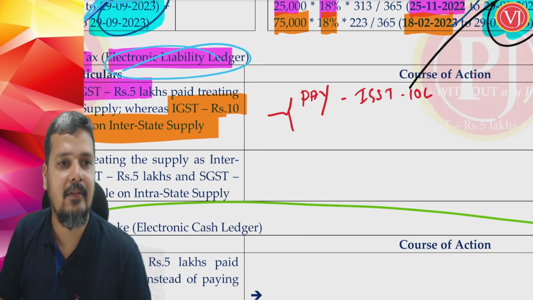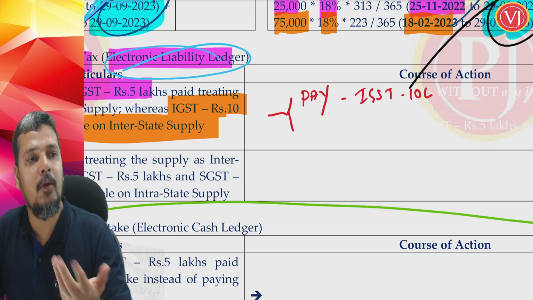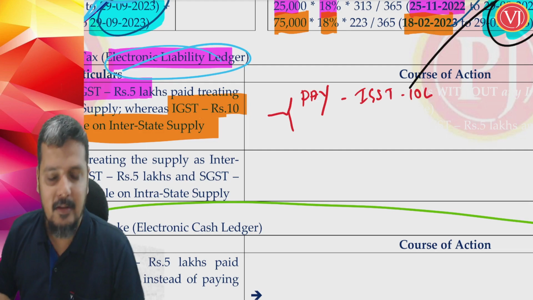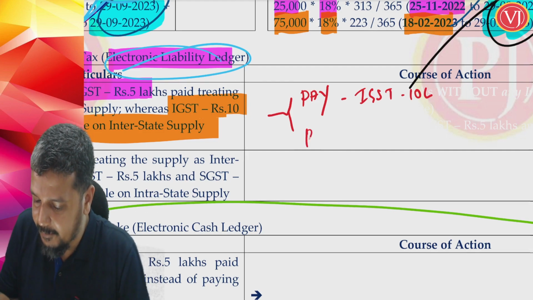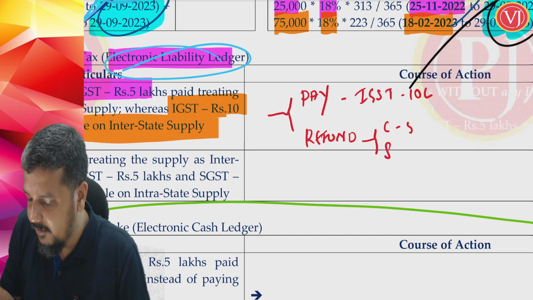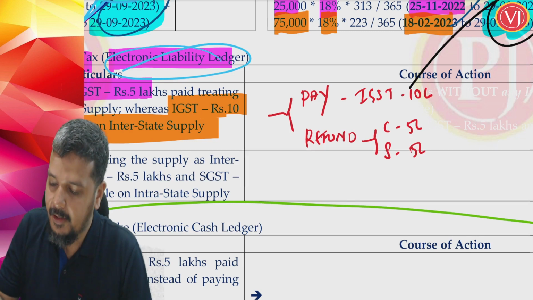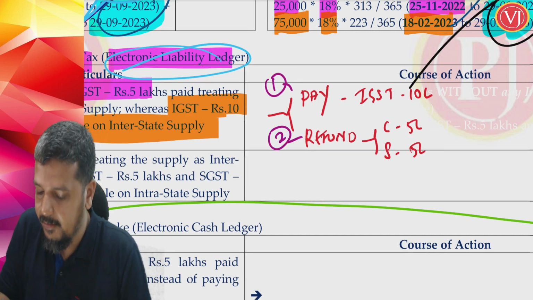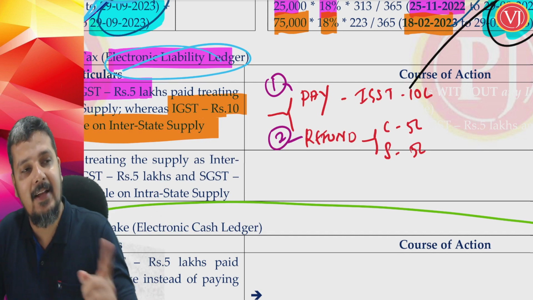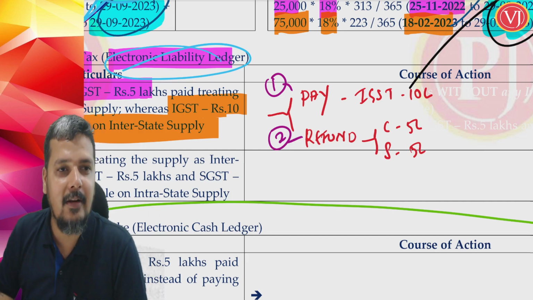IGST 10 lakhs. Now you will say that I have already paid CGST 5 lakhs, SGST 5 lakhs, and now I am going to pay IGST 10 lakhs. That is doubling my liability. Wait, that is the next step, where you have to go for refund of CGST 5 lakhs and SGST 5 lakhs. Step number 1, pay the correct tax. Step number 2, only after you pay the correct tax, go for the refund of the wrong tax that you have paid.